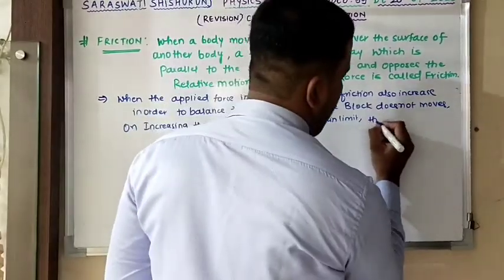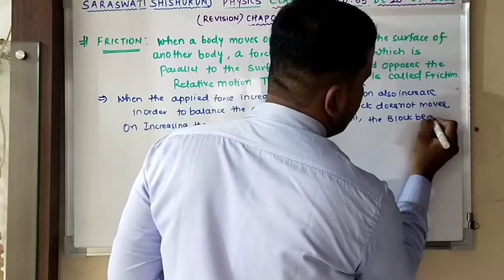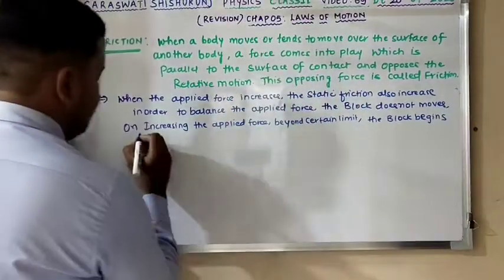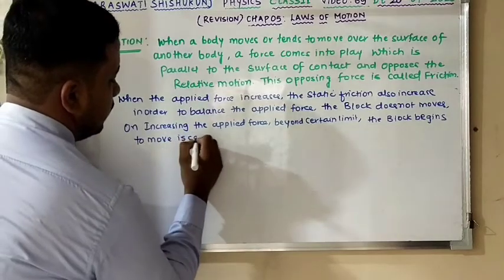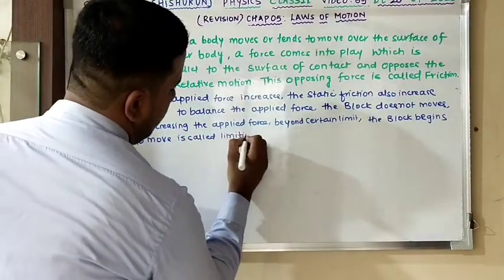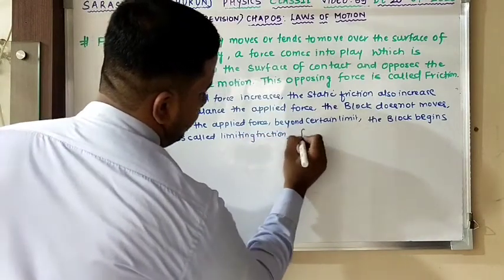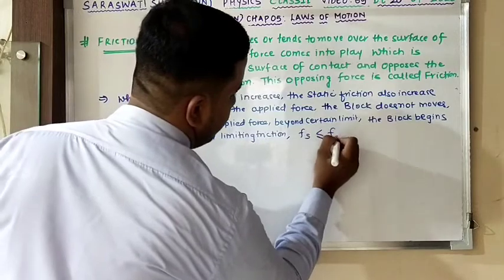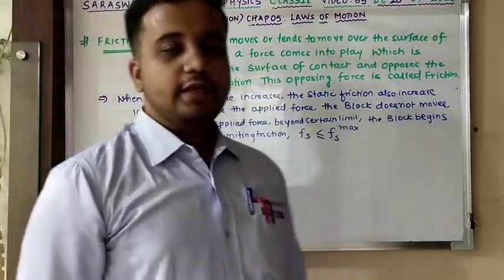You can say the block begins to move, is called limiting friction, provided your static friction is less than limiting friction, Fs max. Limiting friction is Fs max.